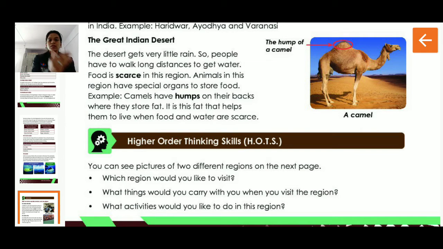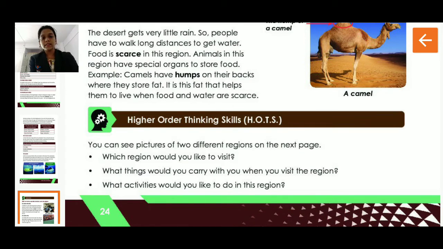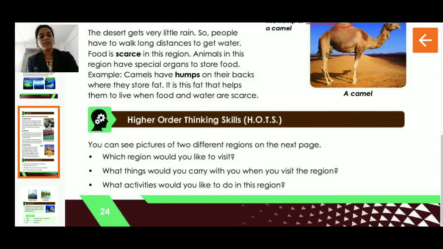Okay students, so these are the few regions where we have discussed the animals and people. Now in higher order thinking skills, they have given you pictures of two different regions on the next page. You can see the northern mountains and the coastal plains. Can you see both the pictures? Yes. So now they have asked you a few questions here. Which region would you like to visit? What things would you carry with you when you visit the region? What activities would you like to do in this region?